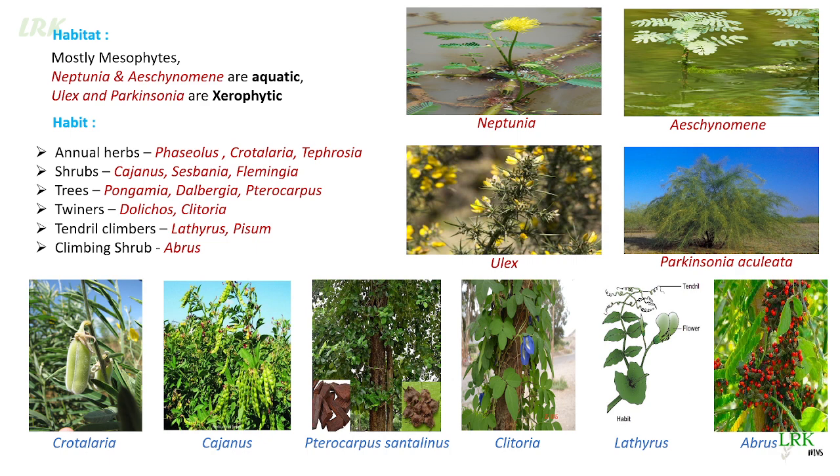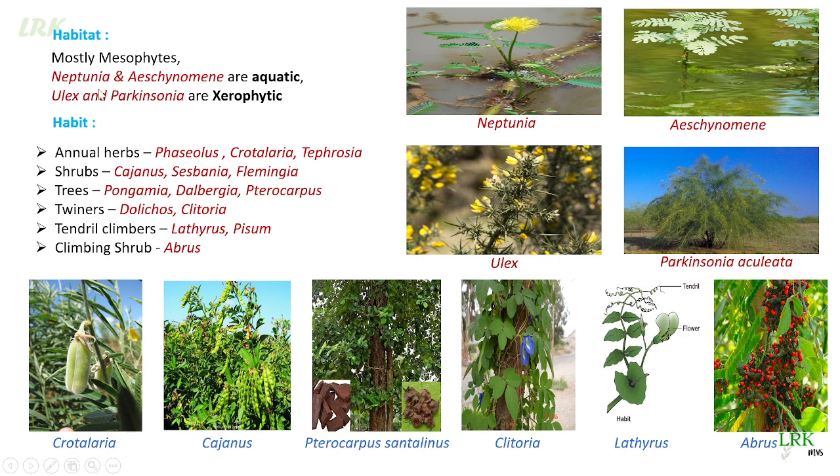Some exceptions are there, Neptunia and Aeschynomene. Both of them are aquatic in nature. You can see in these pictures, Neptunia and Aeschynomene. These two are hydrophytes of this family. And Ulex and Parkinsonia aculeata are xerophytic in nature. So, mostly mesophytes, but with these exceptions.